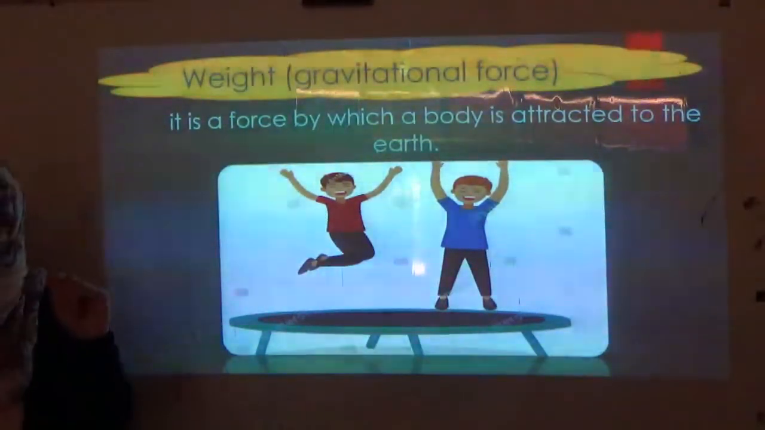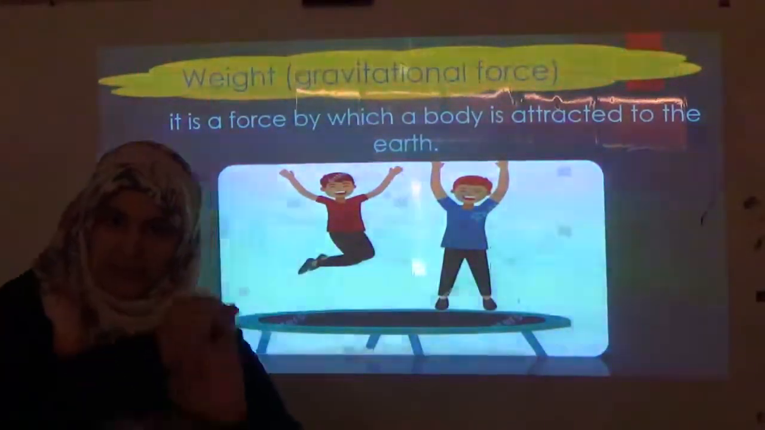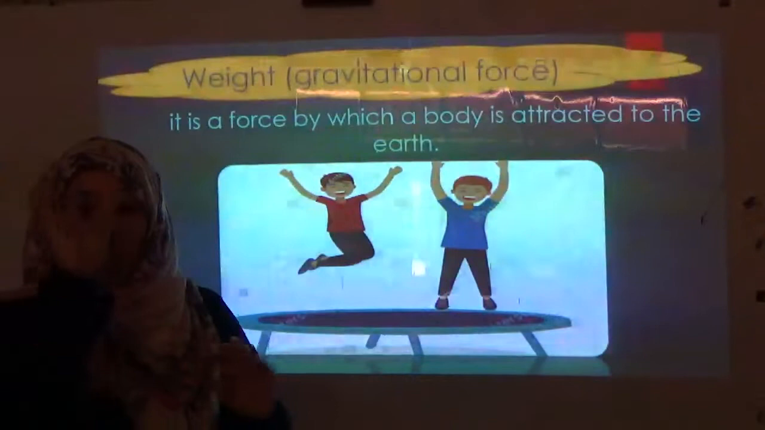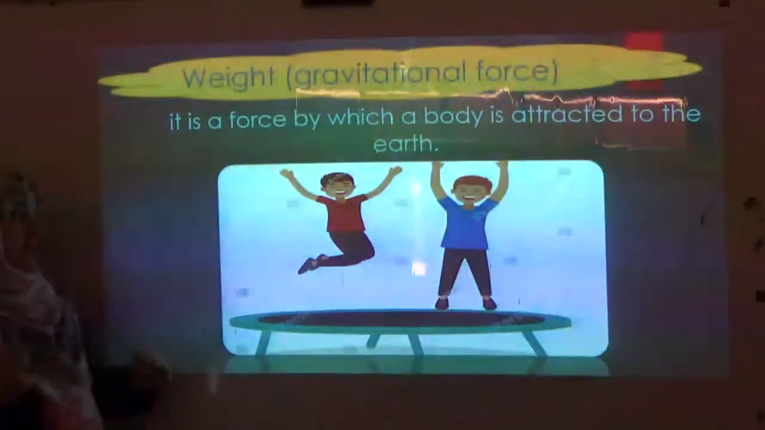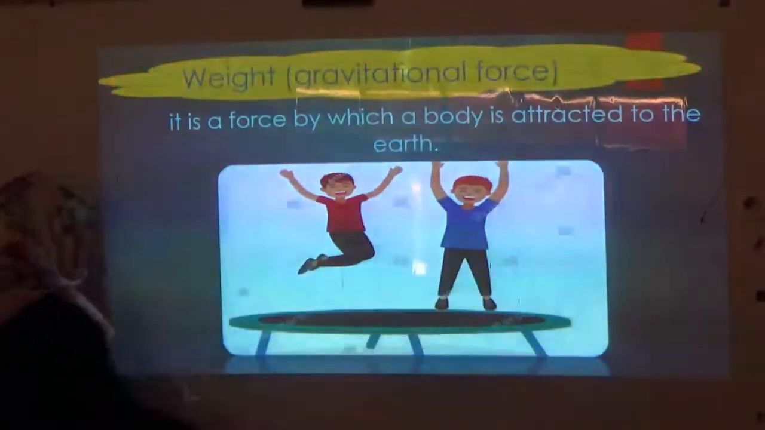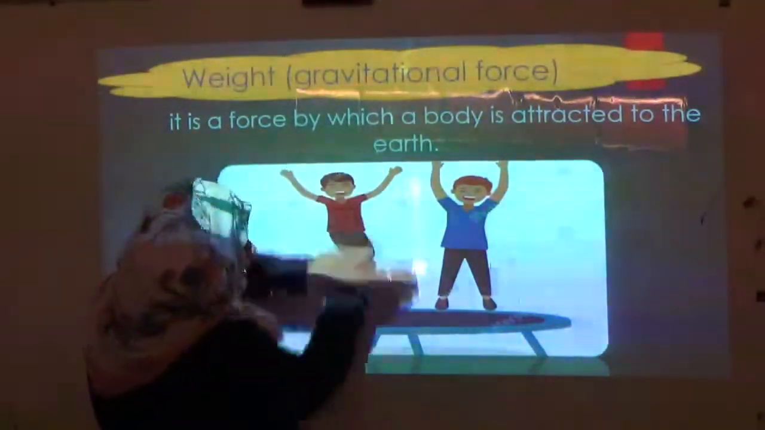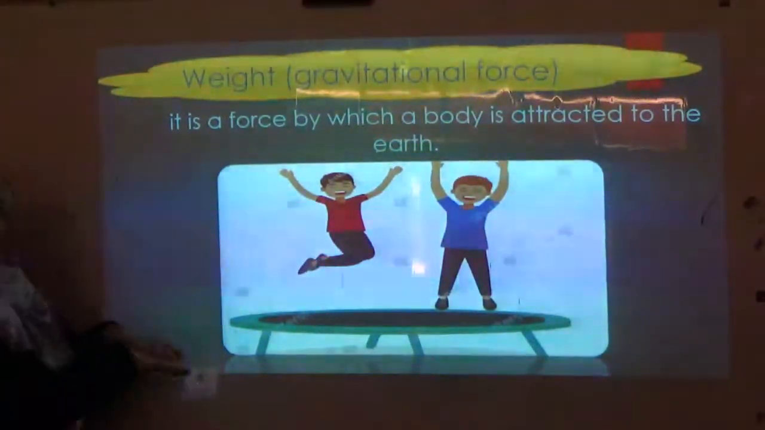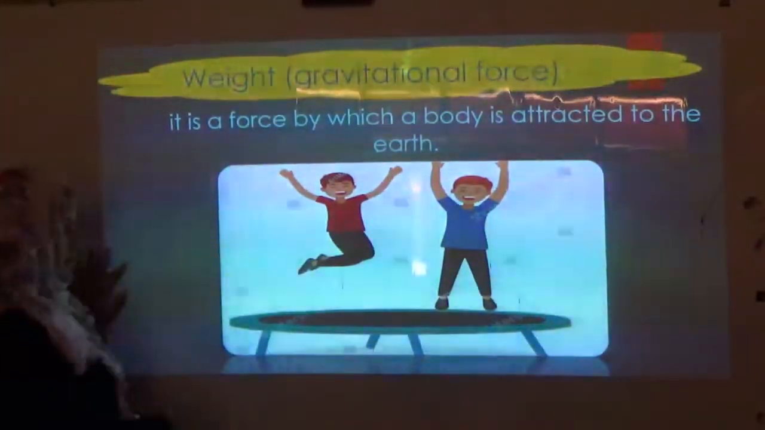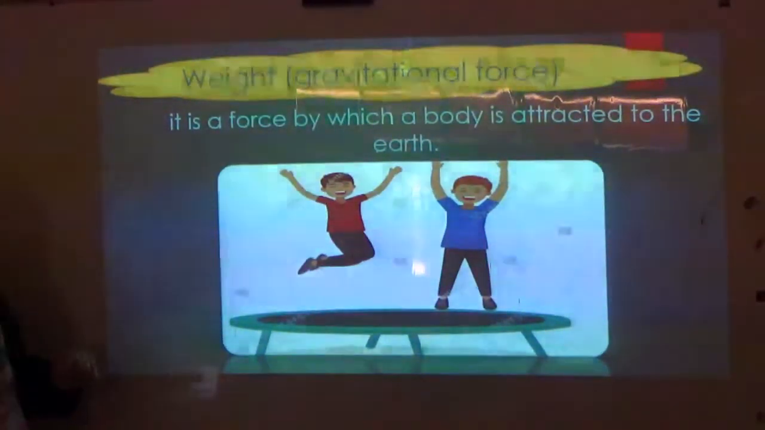You can call it gravitational force, or you can also call it weight. So, the weight or the gravity or the gravitational force is a force by which objects are attracted to the earth. As you see here, these are some kids. The kids are jumping up, then they fall down. What is the name of the force that attracts their body downward? The force that attracts any object on the surface of the earth downward towards the center of the earth is called the gravity or the gravitational force or the weight. This is the meaning of weight.